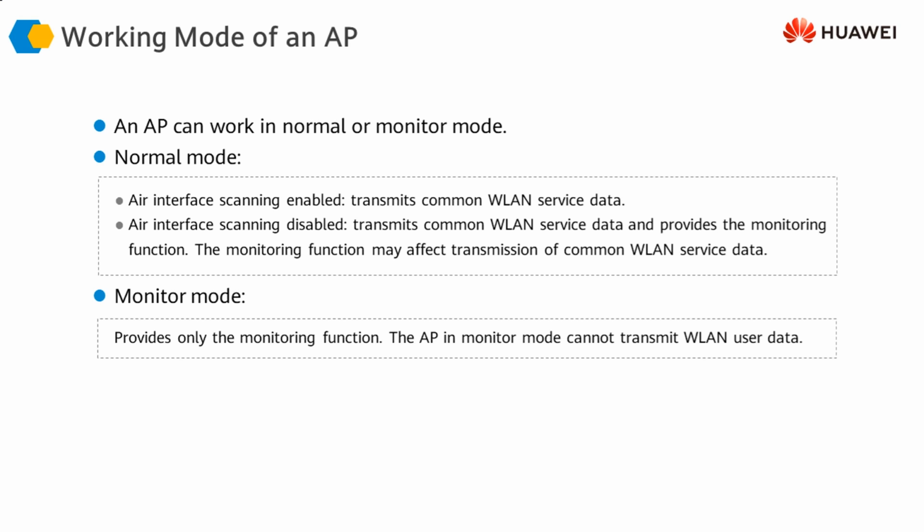So here the monitoring function is enabled, so the access point is acting both as an ordinary access point as well as a monitoring agent. But if we configure it as a purely monitoring agent, then it is not going to be used for any service data exchange or user data. It is only going to perform the function of a monitoring access point.